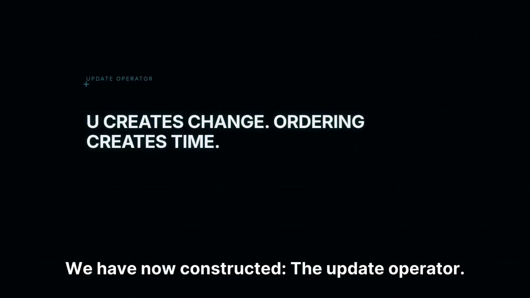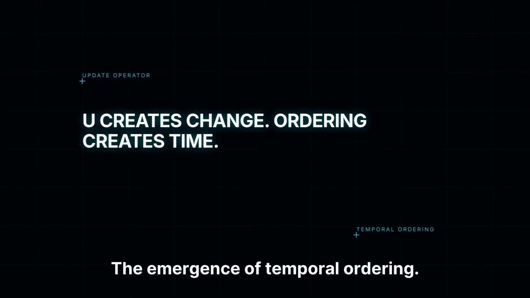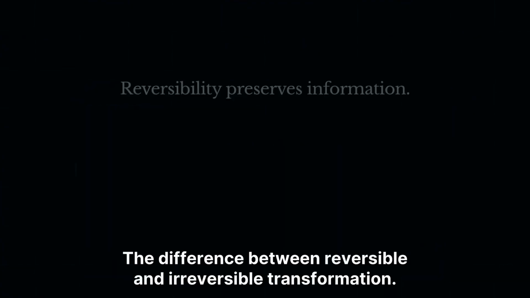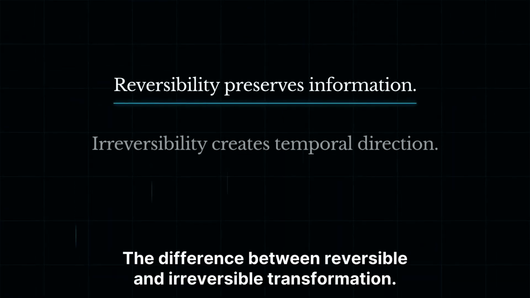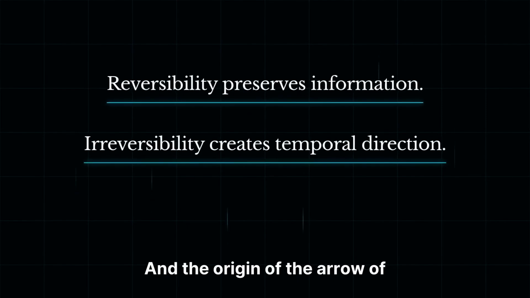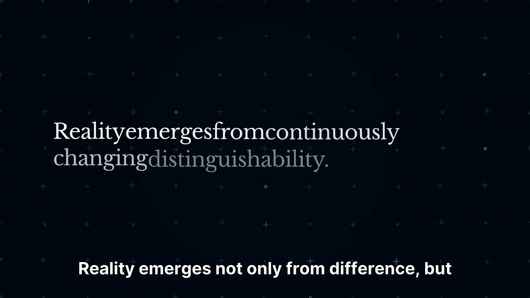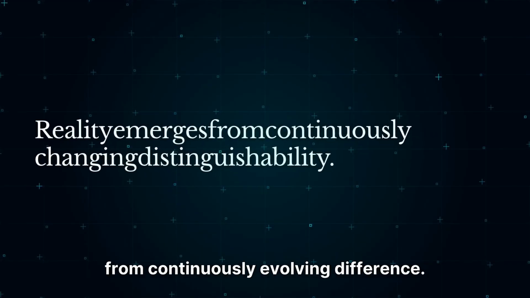We have now constructed the update operator, the emergence of temporal ordering, the difference between reversible and irreversible transformation, and the origin of the arrow of time. Reality emerges not only from difference, but from continuously evolving difference.